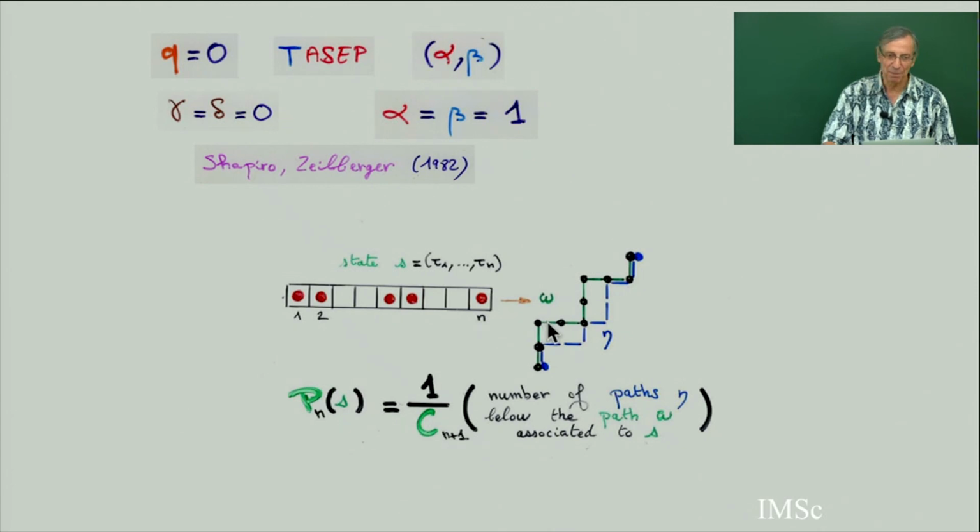So in the proof of Shapiro-Zellberger, they get this, and they prove by recurrence that it satisfies the big equation at the beginning defining the eigenvector. So you have to guess, and then there is a recurrence proof. You just check that. But we will go with this to have a natural proof. Not just check this, but this will become very natural.